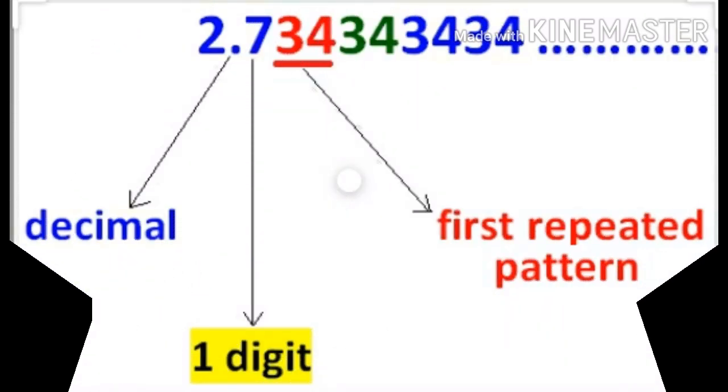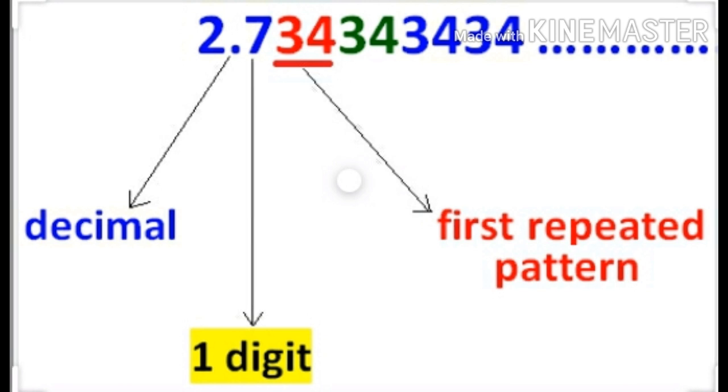Let us see one more example where the quotient is 2.7343434 and so on. Here, after the decimal, the first digit is 7 and then the block of digits 34 are repeating. We write this as 2.734 bar. That means the bar will be above the digits 3 and 4.